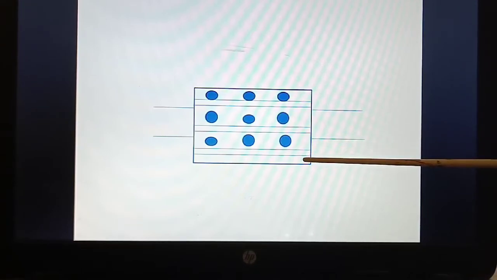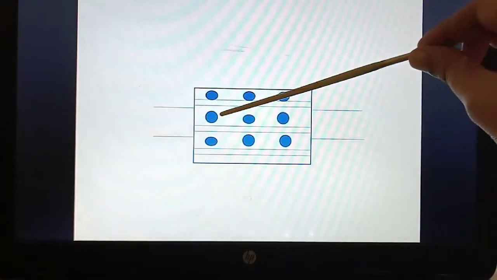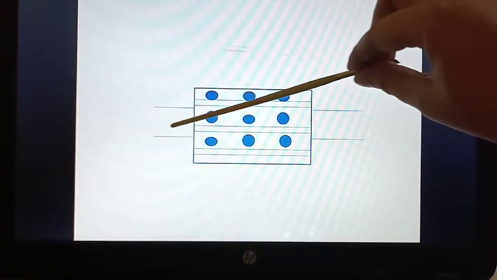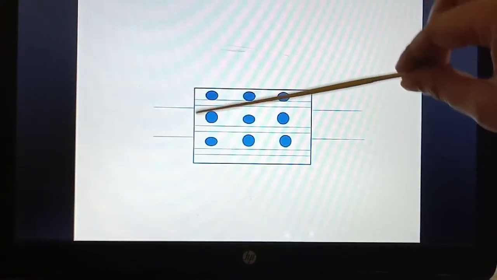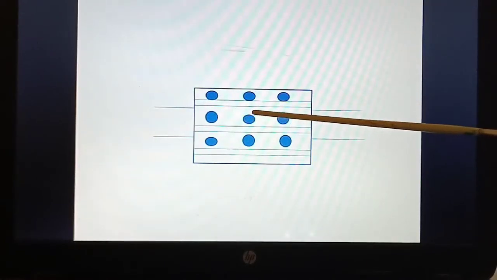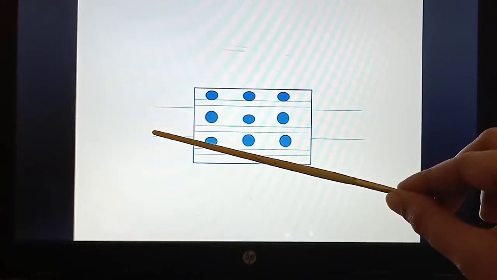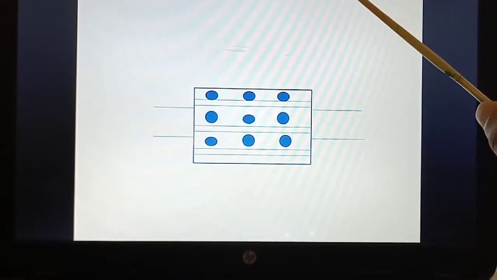Now the pipes which bring the fresh blood are called arteries. Three types of blood vessels: arteries, veins and capillaries. The pipe which brings fresh blood is called an artery, and the pipe which removes the waste blood is called a vein. Now, this artery takes the blood away from the heart.